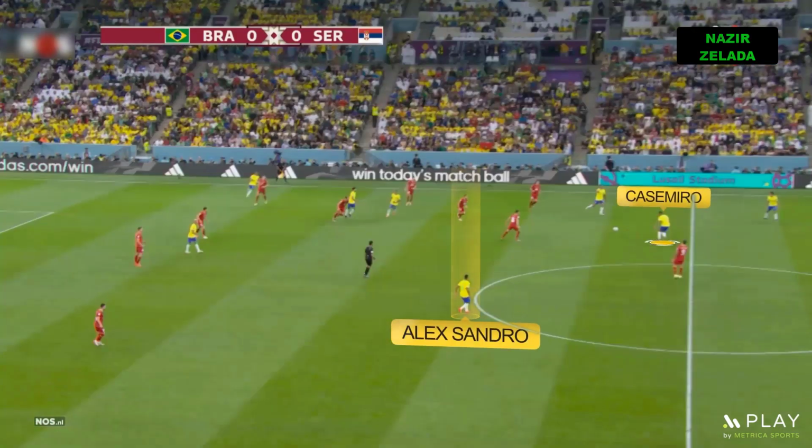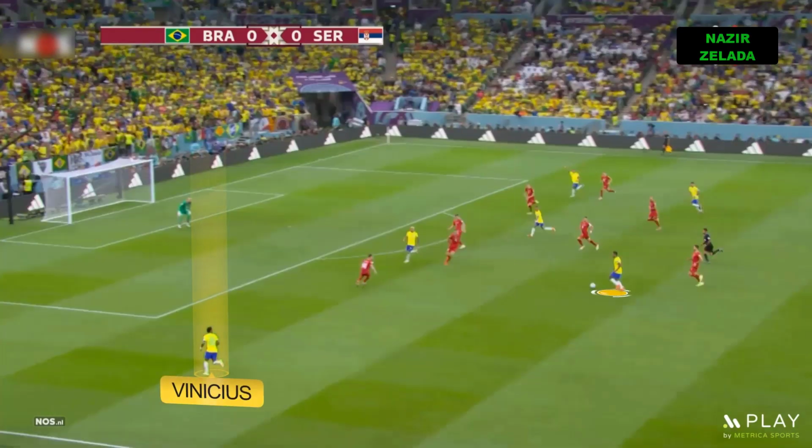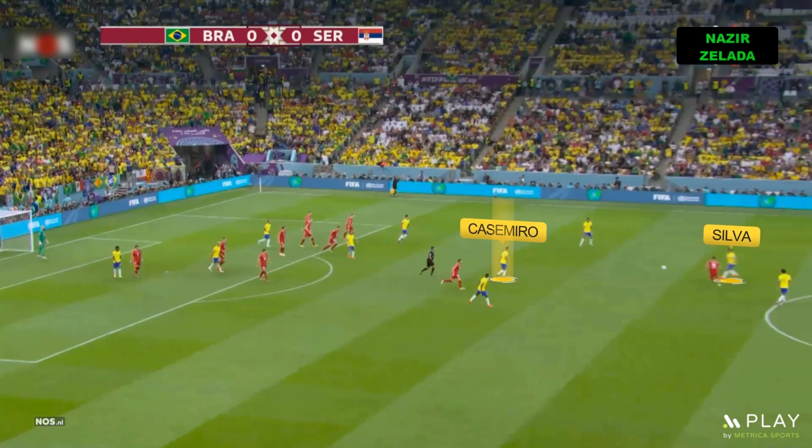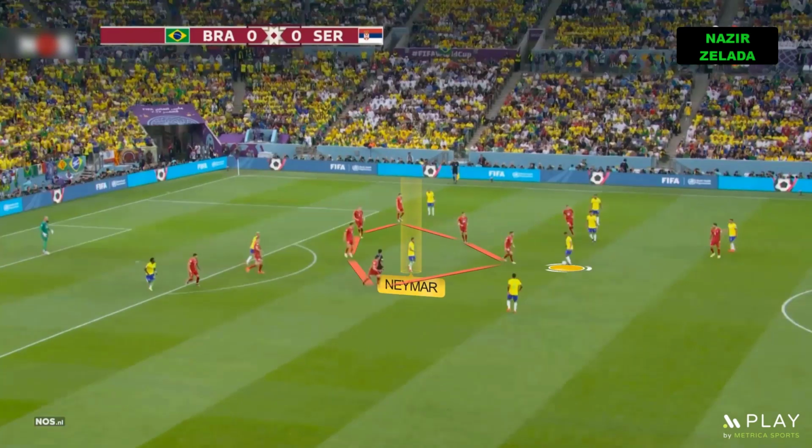In the second half, Brazil was strong in offensive transitions and it was their main weapon. Casemiro recovered the ball and played to Alexandro, who passed to Vinicius, who was free on the flank. Silva intercepted the ball and played with Casemiro. Neymar came short and had positional superiority, since he was between the lines.